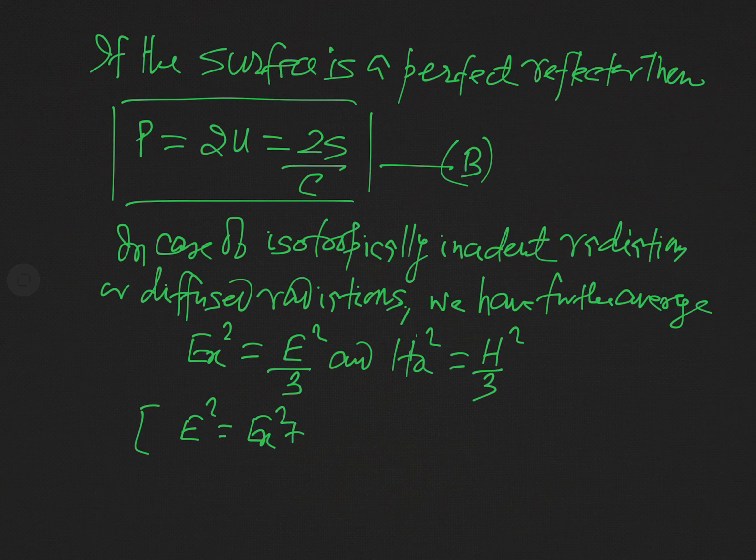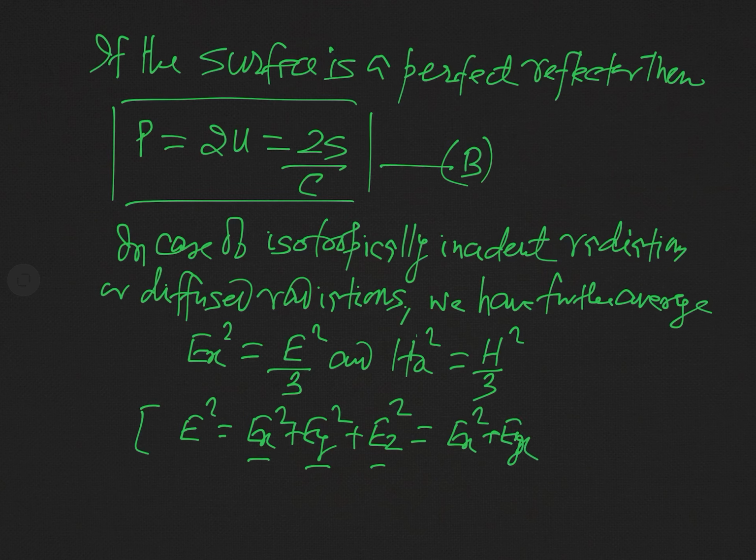In fact, we know that E square is equal to Ex square plus Ey square plus Ez square. If the radiation is diffused, or isotropic, radiation is falling uniformly from all directions, so the components Ex, Ey and Ez are the same.